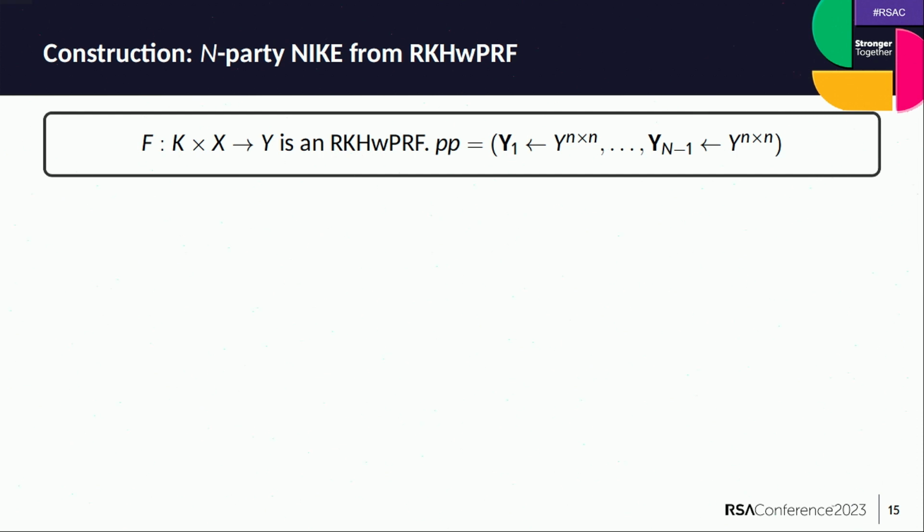So let me quickly describe the generalized construction. There's nothing magical with the number 3. You can actually generalize the construction to work for an arbitrary number of parties. So we are going to assume that y1 through y_{n-1} are basically n minus 1 randomly generated matrices from the output space of the RKHW PRF.